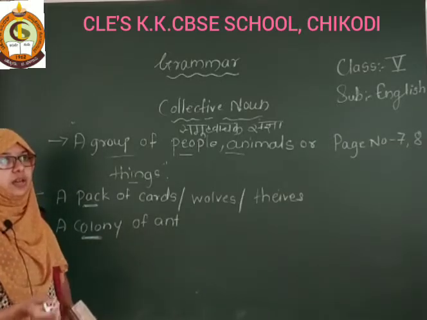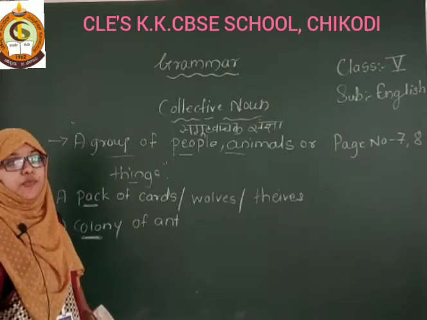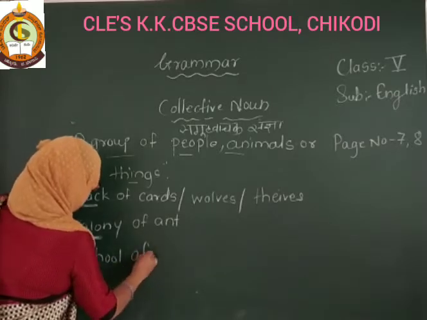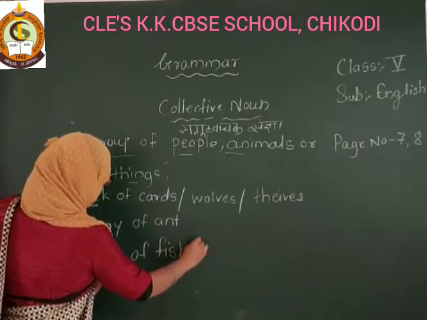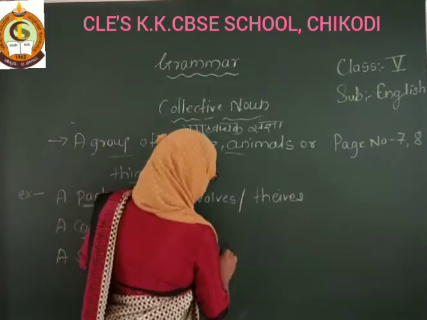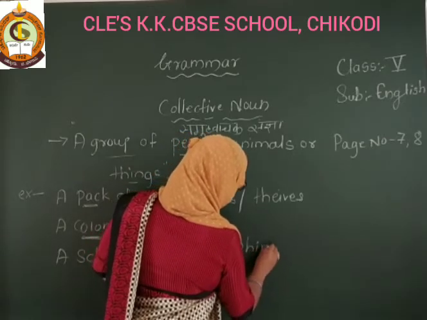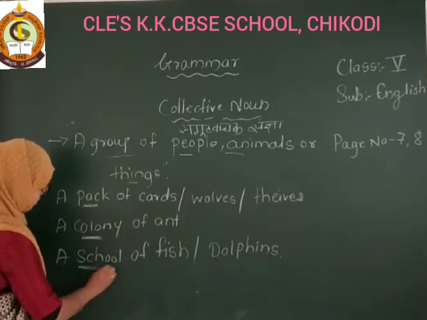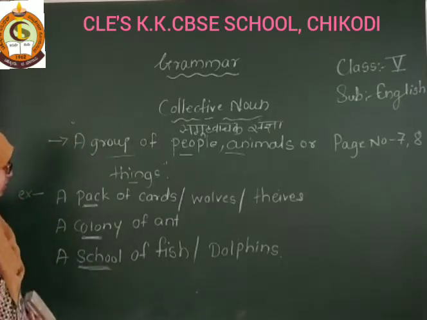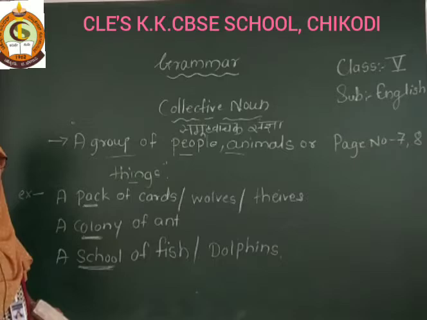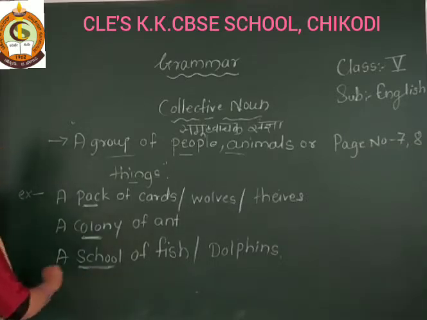Again, a school of fish. We can also say a school of dolphins, a group of dolphins. See here, मछलियों की, what are we using for school? Yes, पाठशाला, that is, a school of fish. A school is the collective noun here.